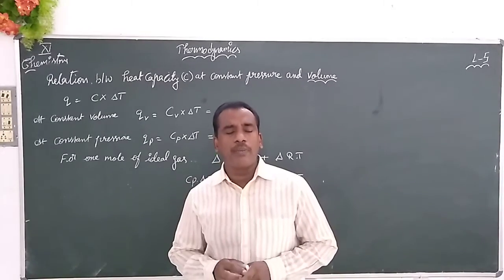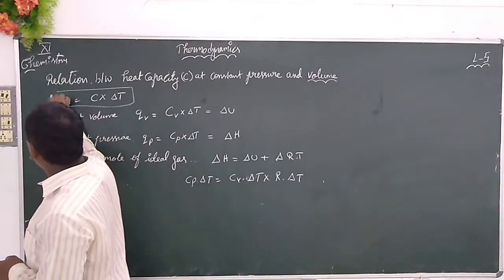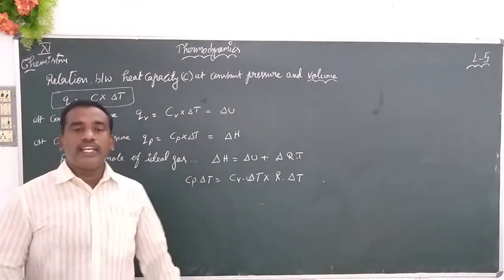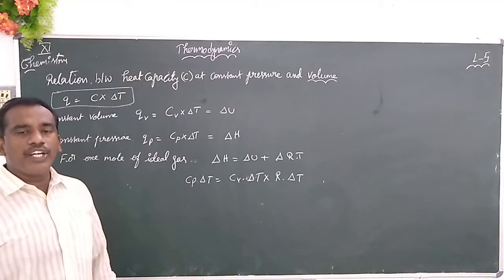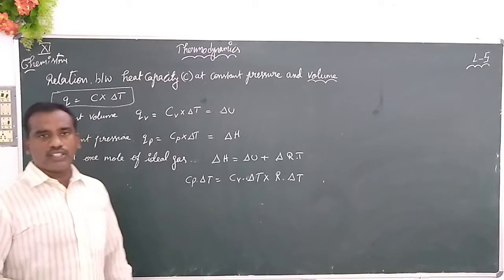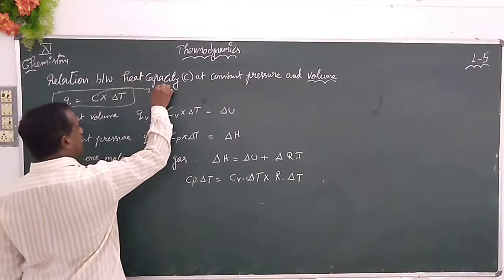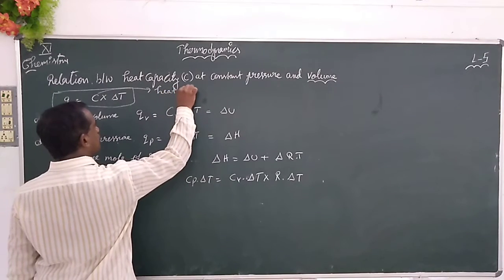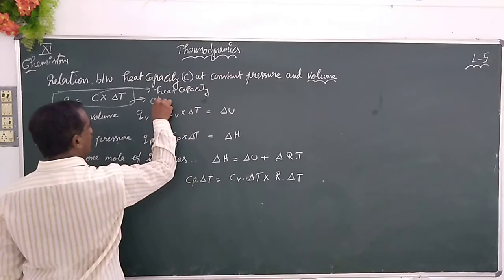We had seen this equation. What equation had we seen? The heat absorbed is equal to the product of heat capacity into change in the temperature. This capital C is the heat capacity and delta T is the change in temperature.